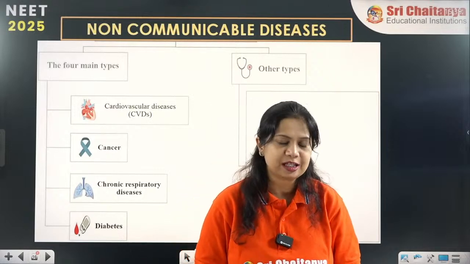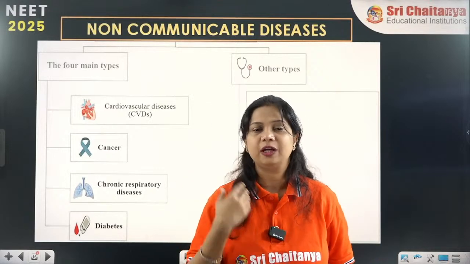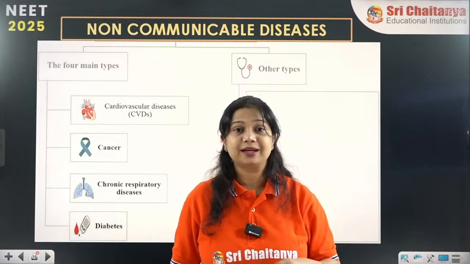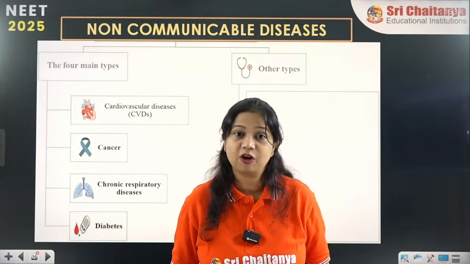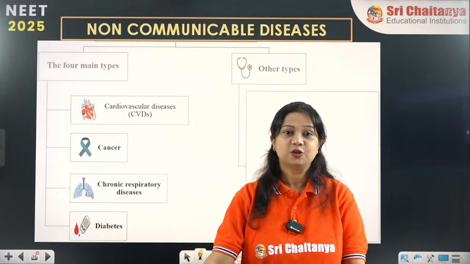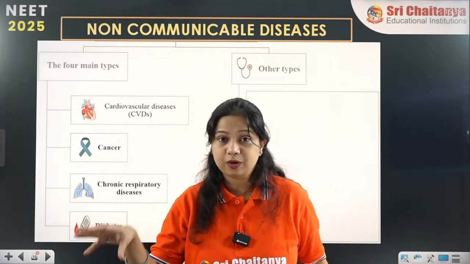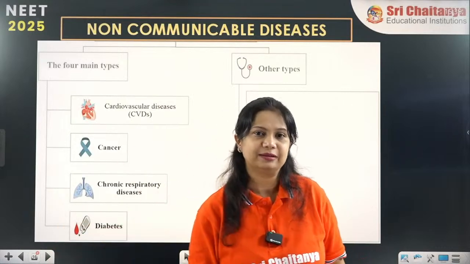Some enter through the respiratory route, some through the fecal-oral route, or maybe bloodborne and vector-borne. These are the different methods of transmission of pathogens. You are going to apply this important information when you study the chapter Human Health and Disease.